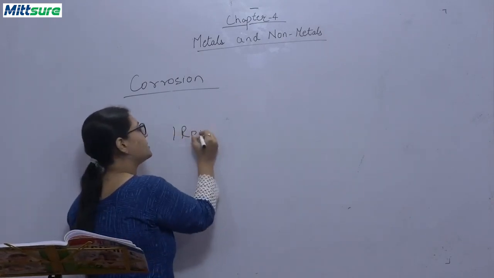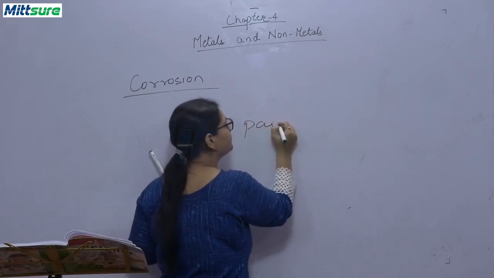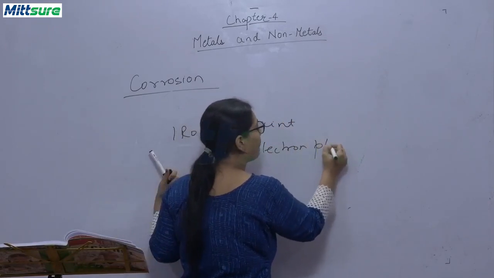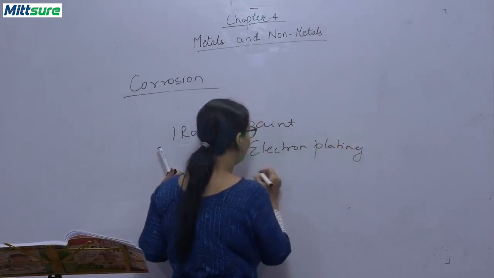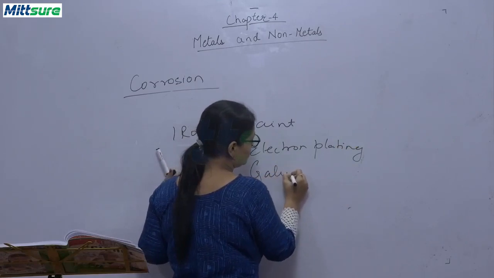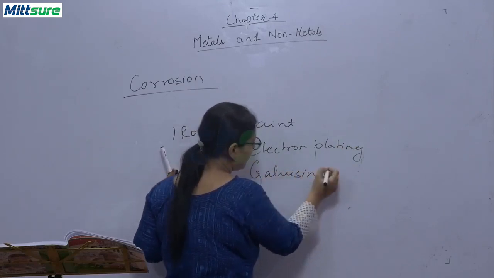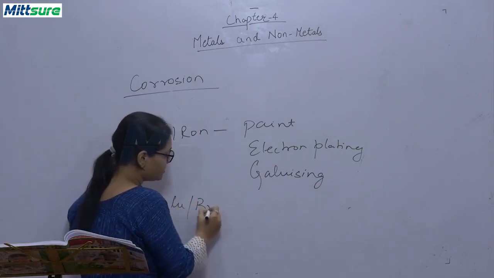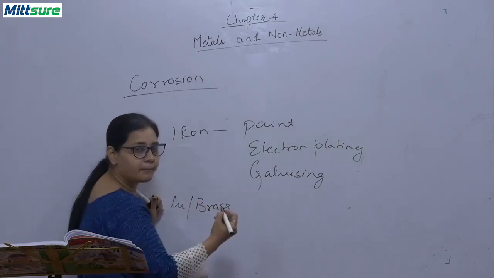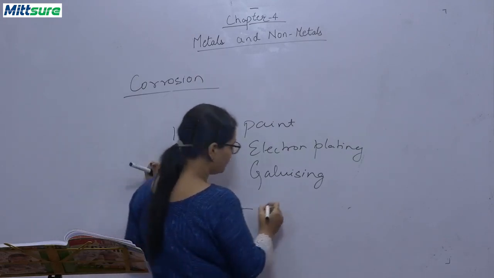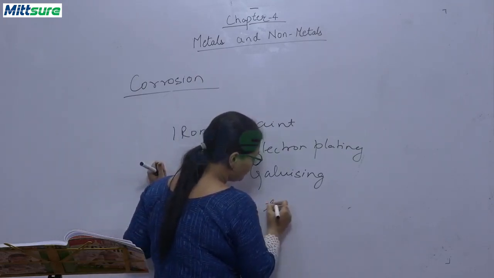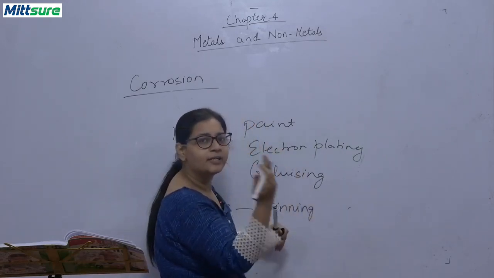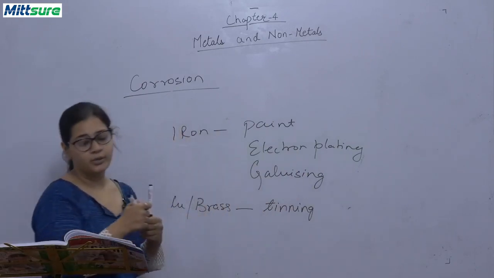Iron we can protect by paint, or electroplating, or galvanizing. Okay. How about copper and brass? Copper and brass metals are protected by a protective layer, called tinning. Tinning is when a protective layer of tin is covered on these copper and brass utensils.